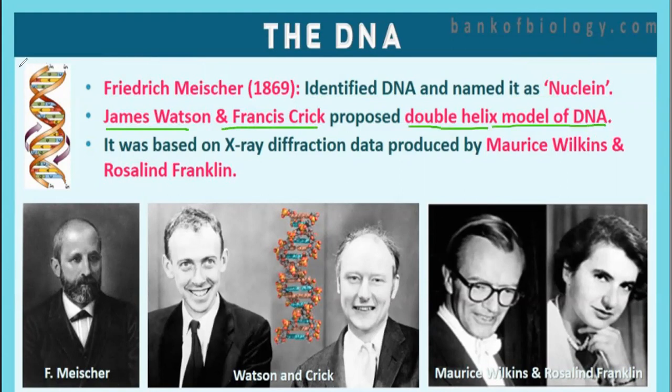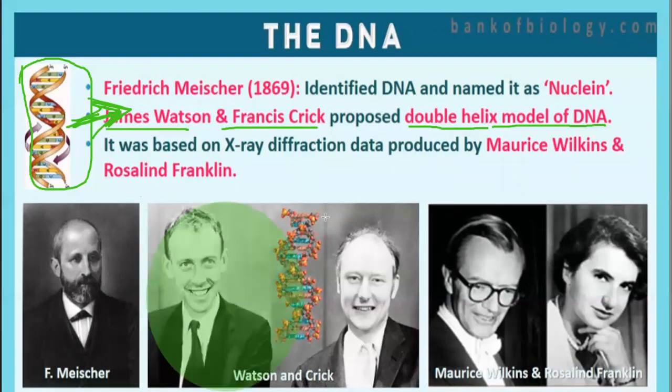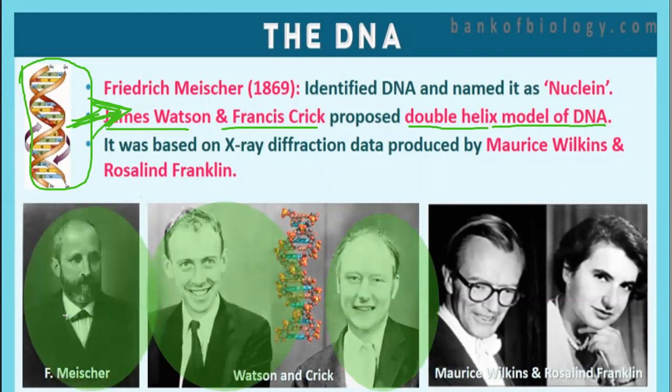The double helix structure of DNA was proposed by James Watson and Francis Crick. Okay, this is the person, James Watson and Francis Crick. And this is Friedrich Miescher.